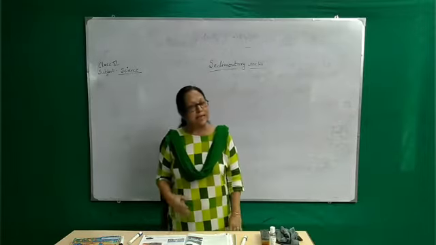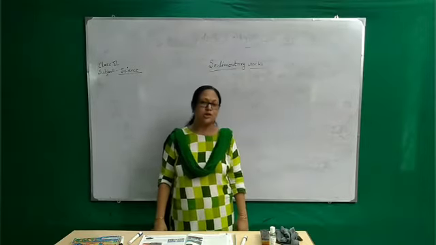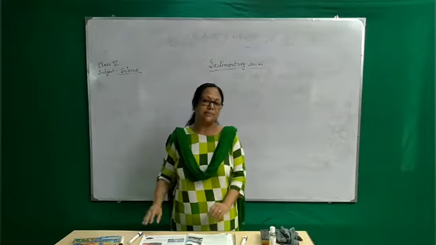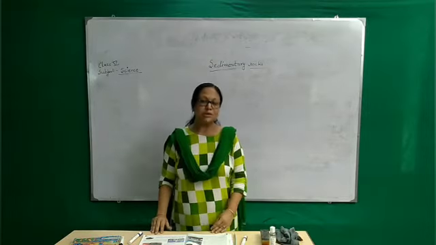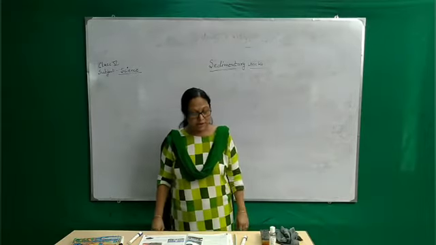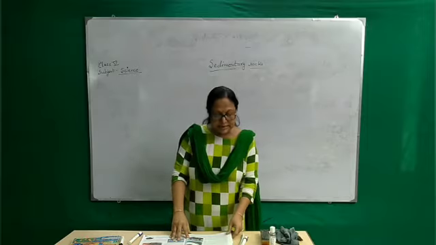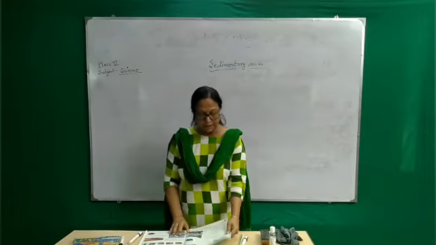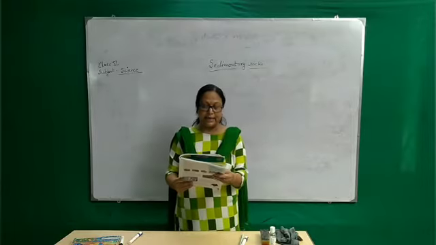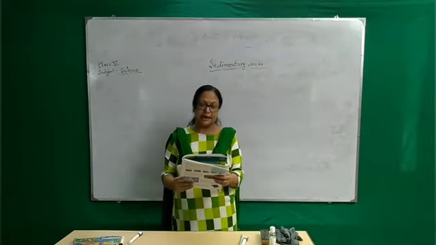This same thing happens in sedimentary rocks. Sedimentation means forming layers, or settling down on the bottom or on the surface of the earth. So they form the sedimentary rocks. Here it is given, sedimentary rocks are formed from pebbles, sand, mud or clay that get deposited in seas and oceans.